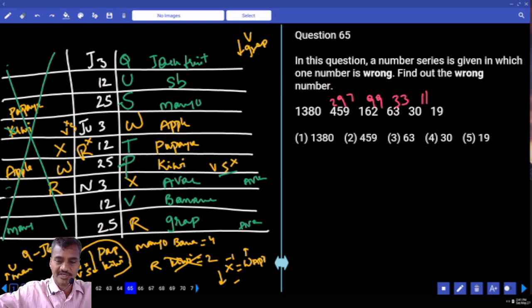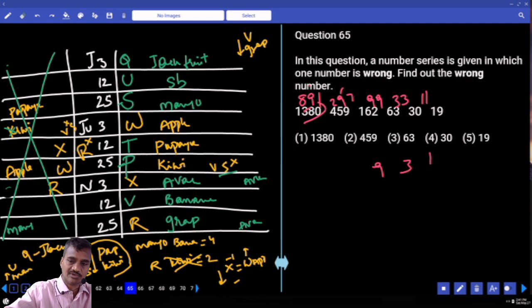Now 297, and what is the next difference we have? Next difference 891. Now check, all these are multiples of 11. Then 11 into 1, 11 into 3, 11 into 9, 11 into 27. Next 11 into 81. 11 into 81, it is not 1380. Clear? Hence what is the wrong number? 1380. Choice 1, question number 65. The correct number is 1350.